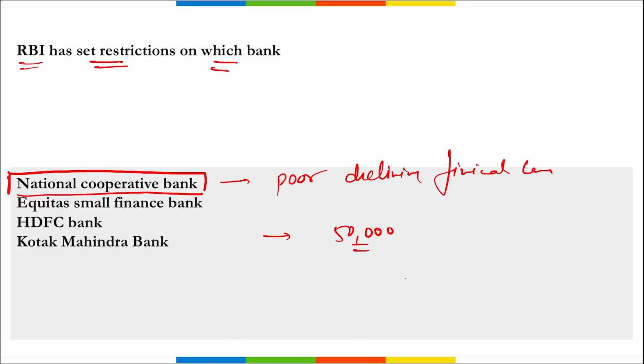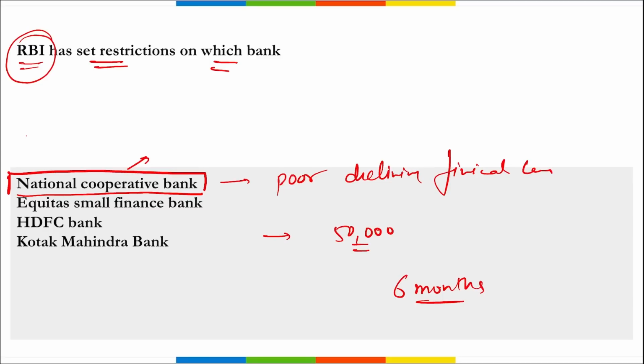Correct? Apart from this, remember National Cooperative Bank was also dealt with a monetary penalty by RBI, right? And the bank charged fixed penalties, right, for customers failing to maintain a minimum balance in their savings bank account also. Correct? So coming back, starting from 24th of July 2023, the business restriction will be in place for a duration of 6 months on National Cooperative Bank, that is one of the oldest banks of Bengaluru, and these restrictions were put by RBI because of the poor declining financial conditions, right?